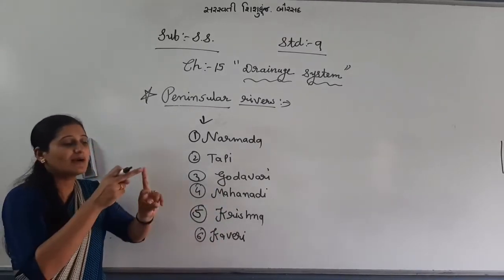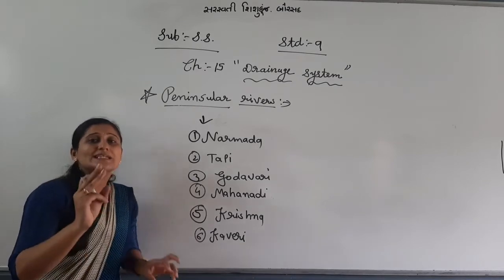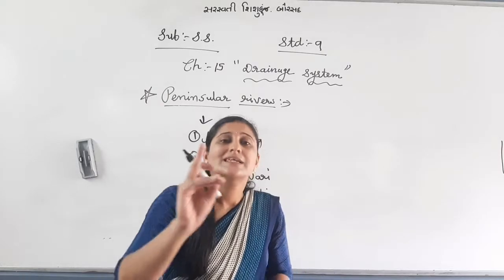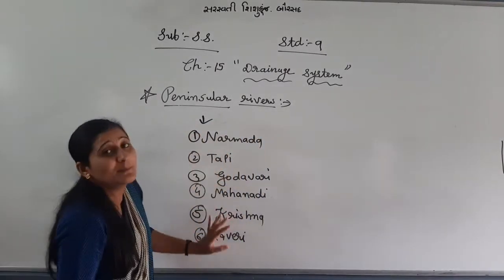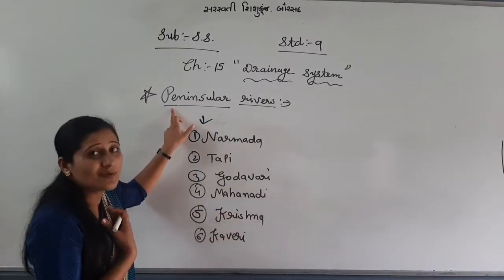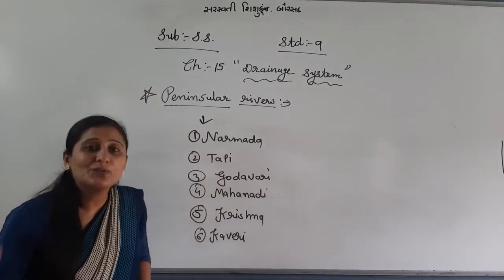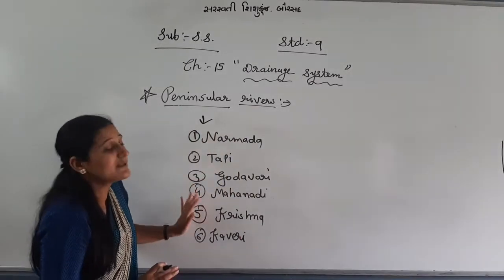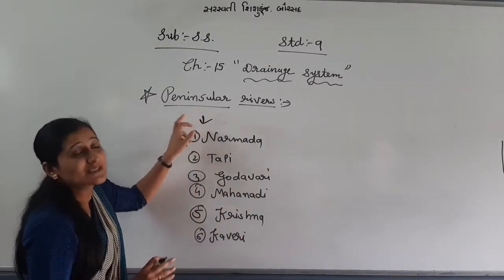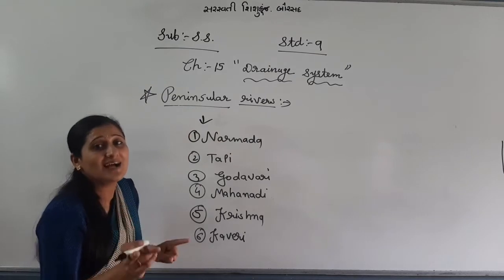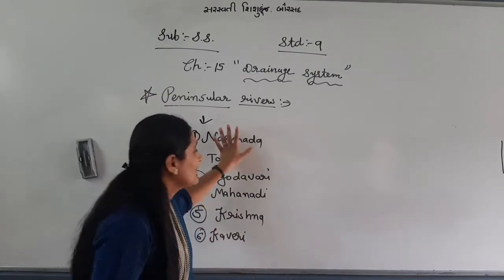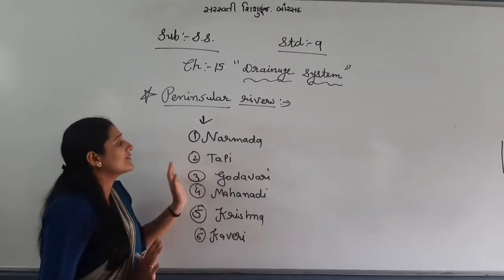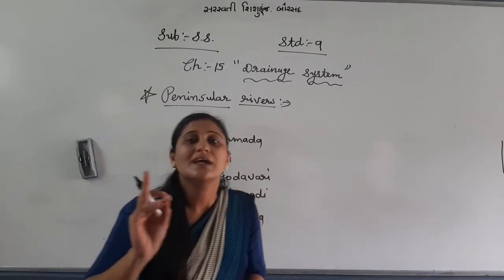In Himalaya, Ganga, Brahmaputra and Sindhu are the three major rivers because they are long, and others are tributaries. In the same way, these six are the main peninsular rivers, and except for them the others are tributaries. They are not that famous, but these six are the major peninsular rivers. My dear students, these six rivers originate from the Western Ghats, as I explained.